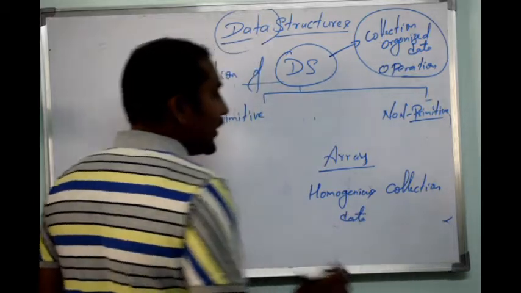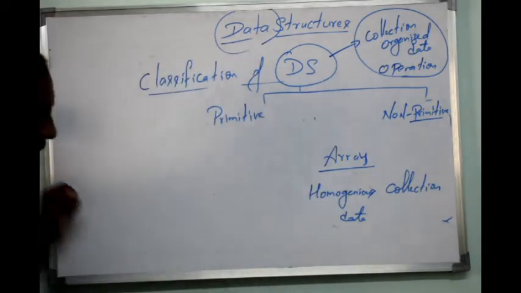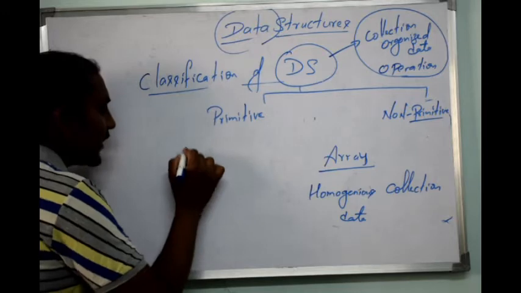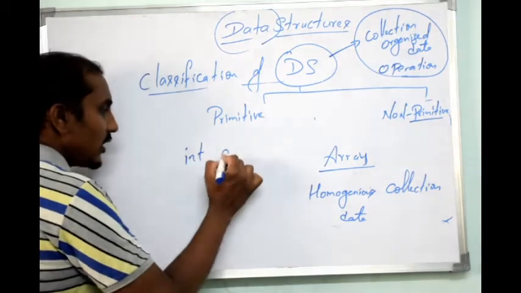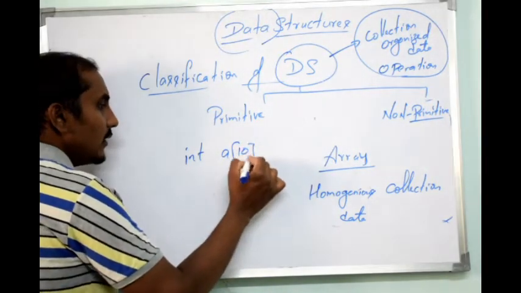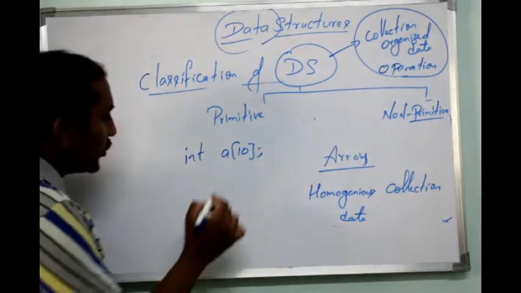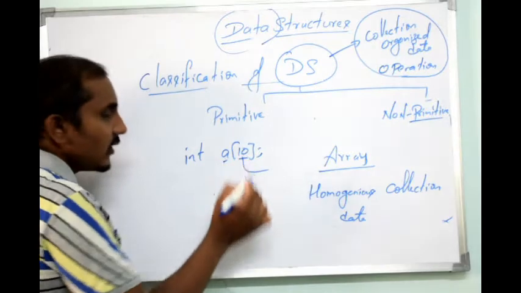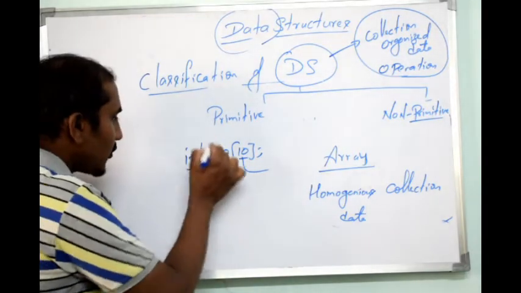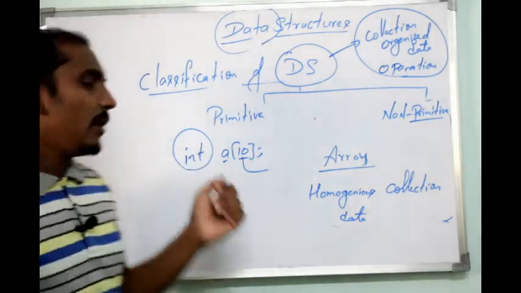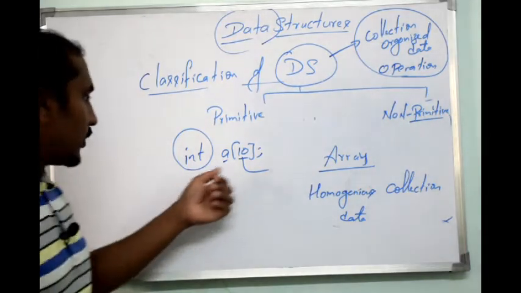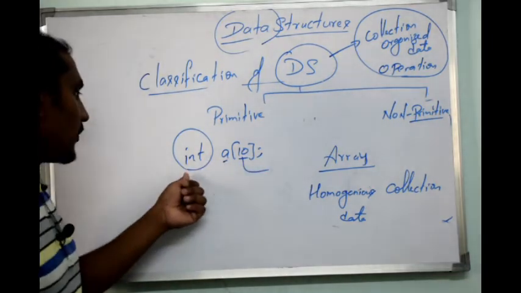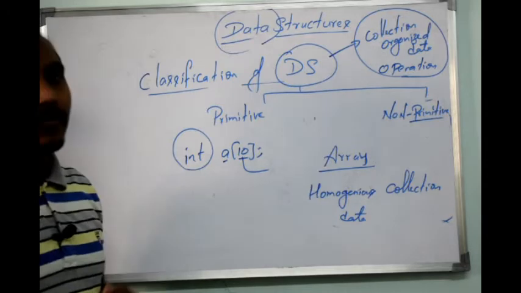If I create simply an integer A of 10, I'm going to store 10 integer values into a variable named A.